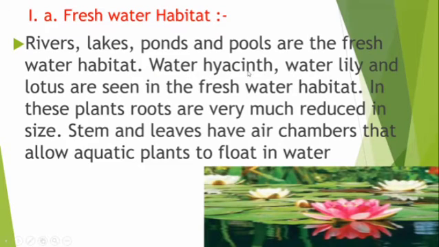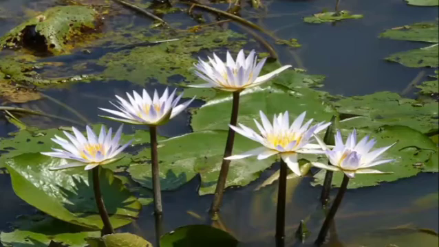Water hyacinth, water lily, and lotus are seen in the freshwater habitat. In these plants, roots are very much reduced in size. Stem and leaves have air chambers that allow aquatic plants to float in water. The water lily floats in the water. The air chambers help the aquatic plants to float. Water lily is floating.